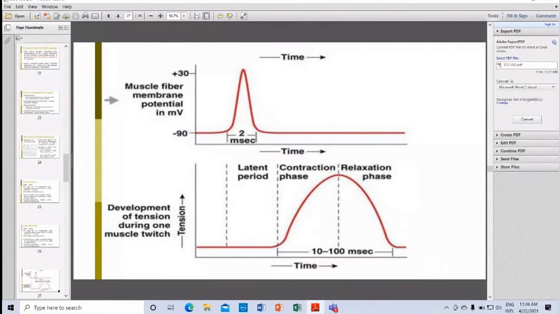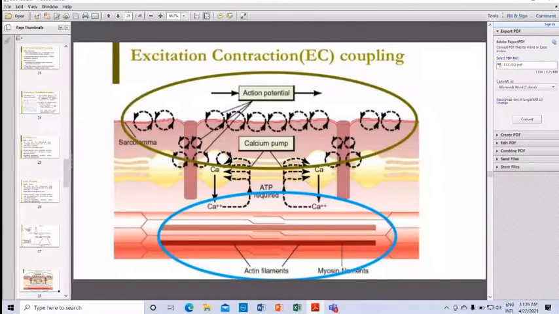This is the muscle fiber membrane potential in milliseconds during one twitch. Okay, steps in contraction.